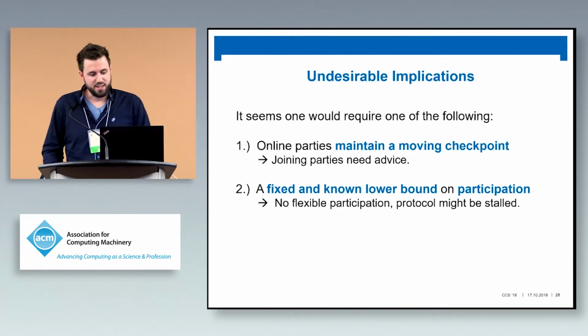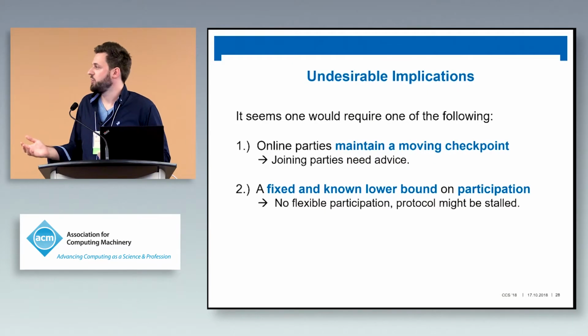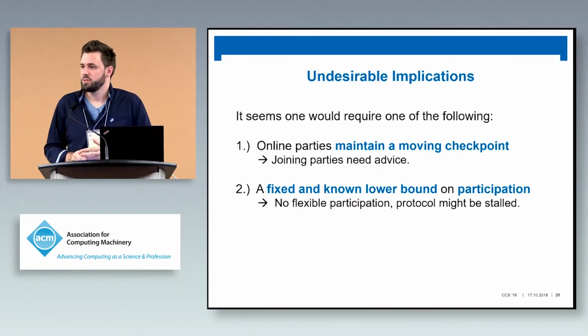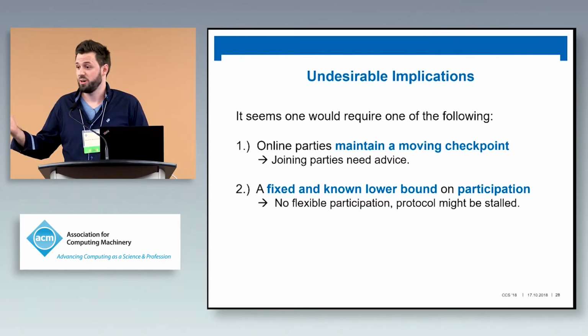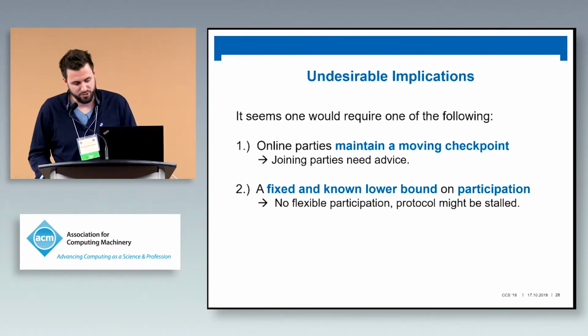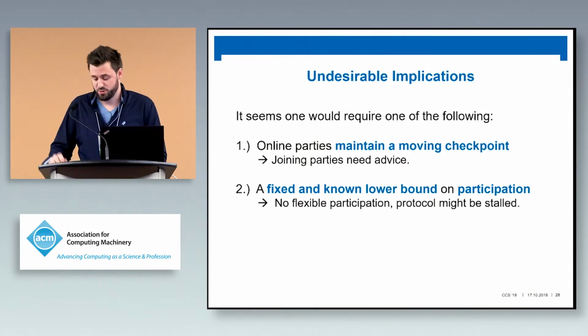So this has undesirable implications. Why? Imagine an execution where nobody wants to give up the entire history. How do new parties actually join the execution? If I want to join, I need some advice. Where are the honest parties currently? I need a trusted checkpoint. Otherwise, I'm completely lost and would never be able to join. And this, of course, is undesirable because it would require some trusted entity that would serve me such a checkpoint. So we should avoid this.